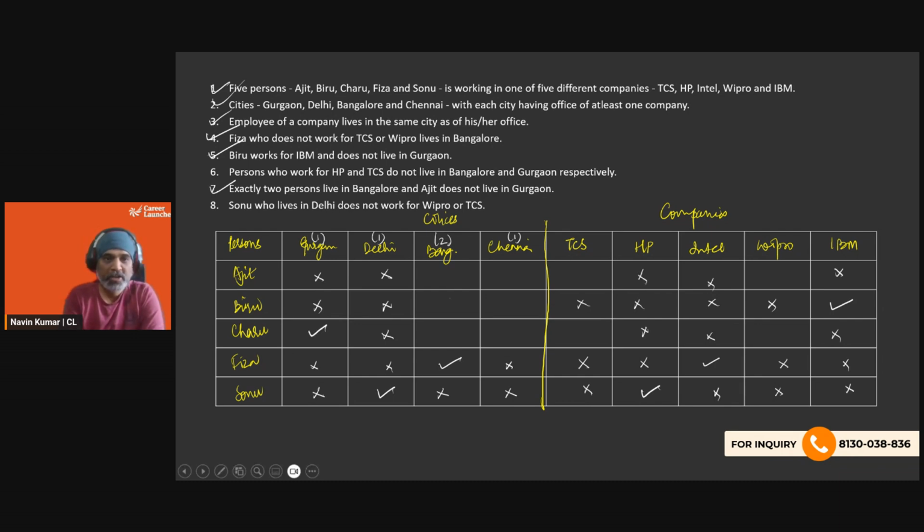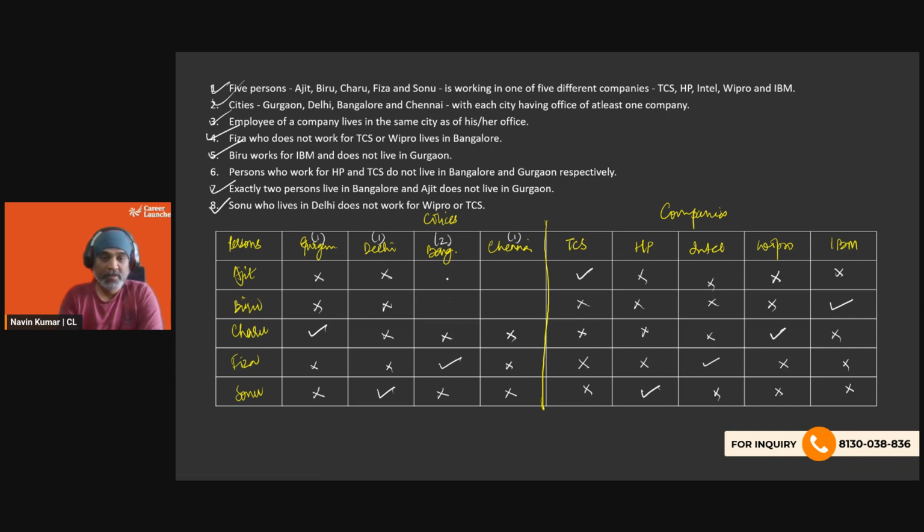Now, if we look at Charu, she lives in Gurgaon. That means she cannot live in the other two cities. Also, if you go to the 6th statement, it says people who work for HP do not live in Bangalore, which is fine. That's true for Sonu. And the person who works for TCS, whoever that is, does not live in Gurgaon. So Charu lives in Gurgaon. That means she doesn't work for TCS. So that means Ajit works for TCS, and Charu works for Wipro.